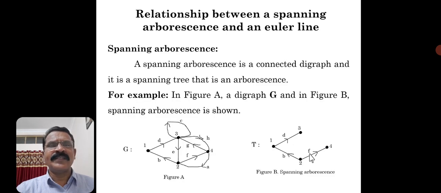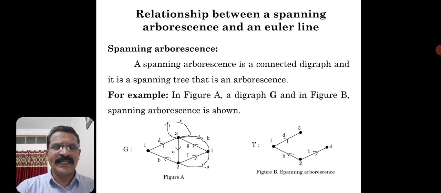Now we will recall once again the concept of spanning arborescence and Euler line, and we will consider the relation. A spanning arborescence is a connected directed graph. Of course, it is a connected digraph, or you can say directed graph, and it is a spanning tree, meaning it is a tree containing all vertices. So that kind of tree is called an arborescence, and because it contains all vertices, it is called a spanning tree.